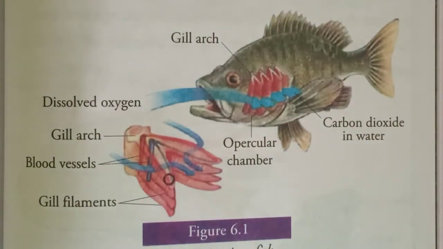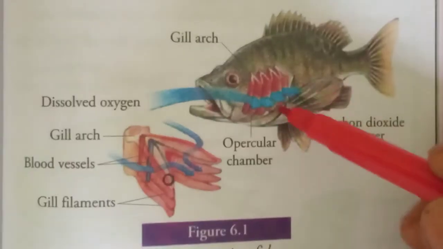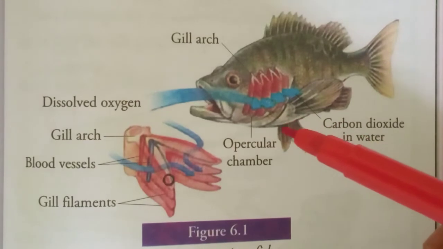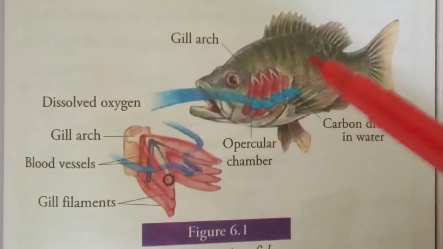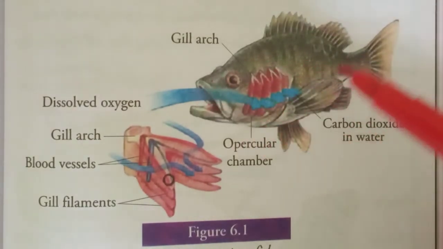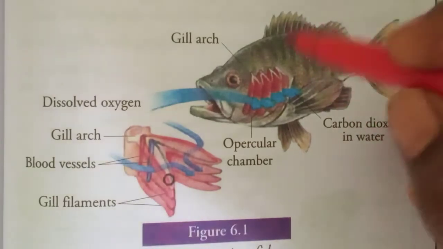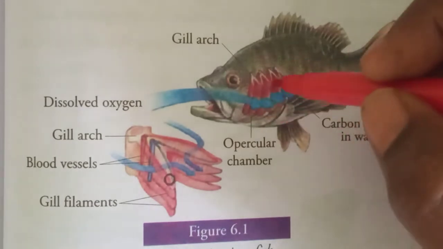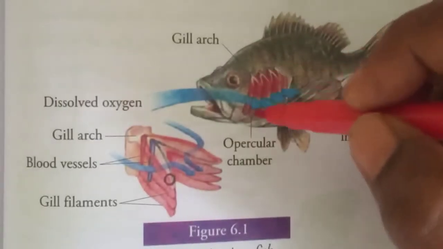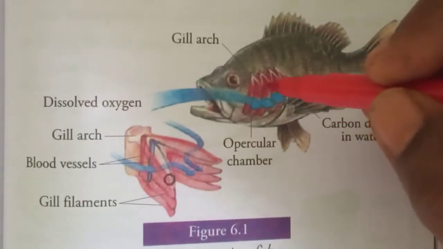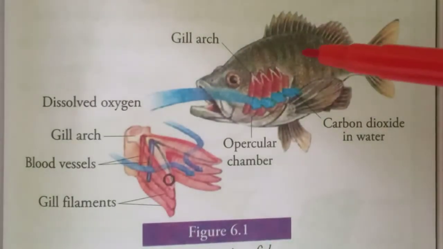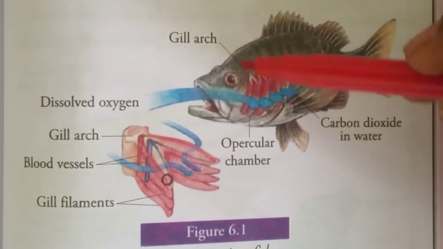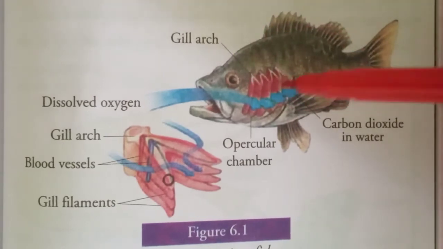The gills are filament-like structures, and here the absorption of oxygen will increase. They live in water. They have 4 gills enclosed in a gill chamber. You can see this side and that side also. The gill chamber lies on either side of the head, near the head, left and right side, we have pairs of gills.